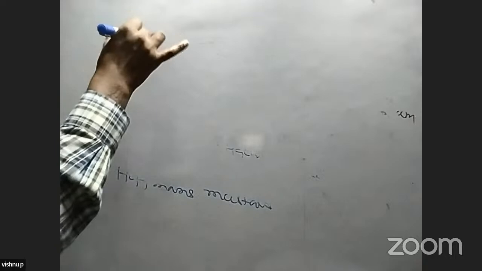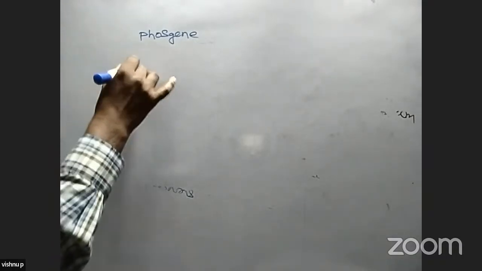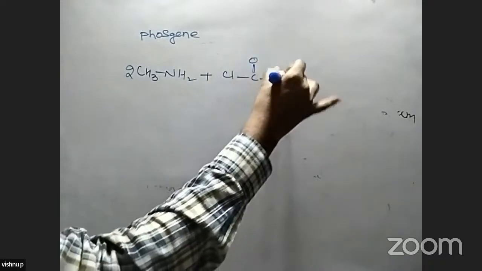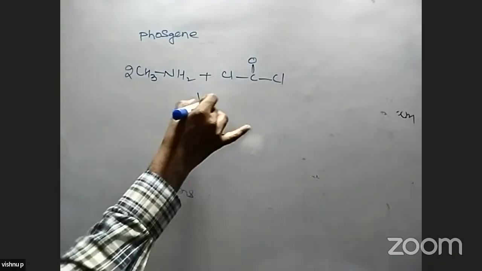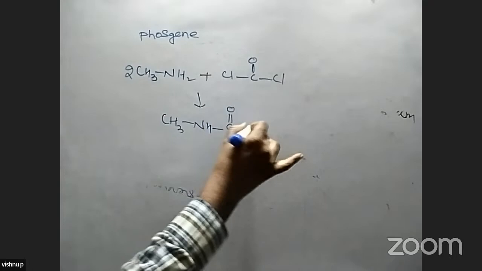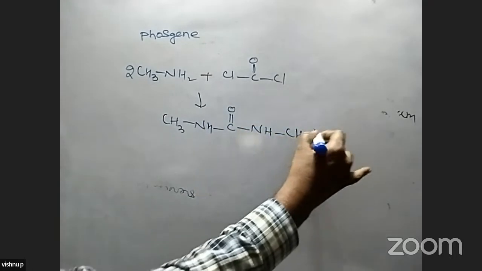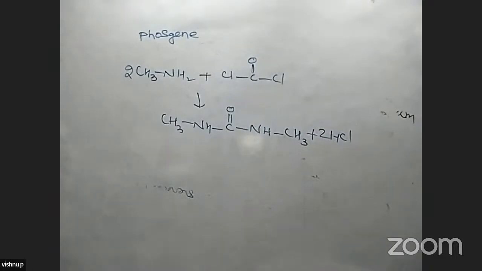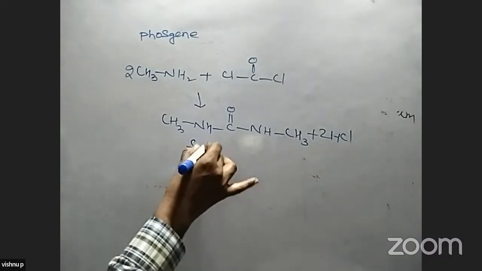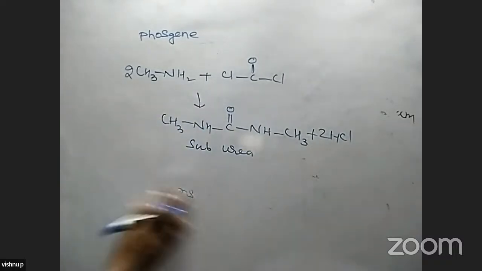Next is the reaction with phosgene. Here primary amines react with phosgene; we take the example CH3NH2, two molecules. When treated with phosgene, a poisonous gas, two HCl are separated and we get this symmetrical compound, CH3NHCONHCH3, along with two molecules of HCl. It is called a urea. Substituted urea is formed in this reaction, that is, symmetrical urea.